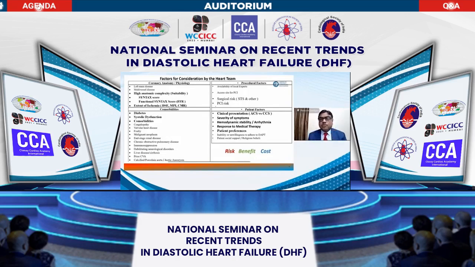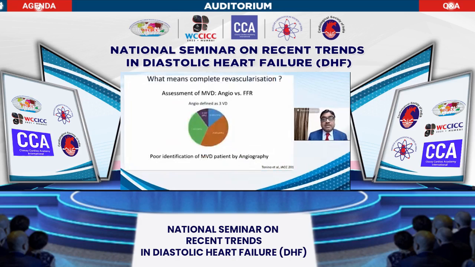But from the patient point of view, the most important thing is the clinical presentation. If it is unstable, it is to be treated more aggressively. More severe symptoms and hemodynamically unstable patients, with arrhythmia, are to be treated aggressively by intervention. And if it is not responding to medical therapy, PCI is preferred. And the patient preference, which I already discussed, is a very, very important thing.